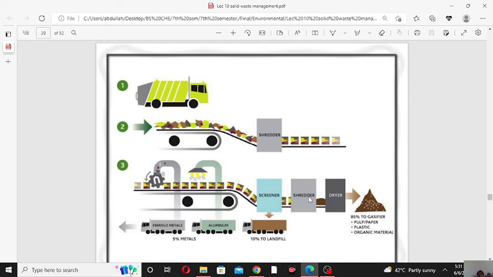After segregation, the solid waste is converted into small sizes, and after that the small size solid waste passes through the dryer. In the dryer, the water is removed from the solid waste, because about 60% water is present in the solid waste.